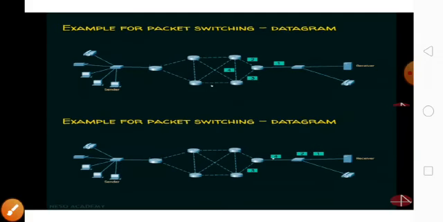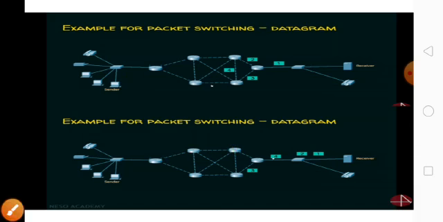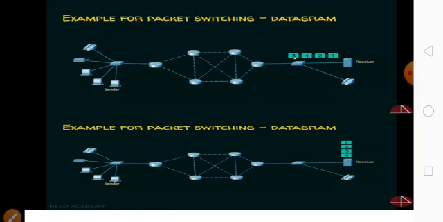In the next image, see here, it is traveling. All the packets are traveling from one node to another. Each one is a small node, everything is nodes. So all the nodes take the packets and forward them to the next node.